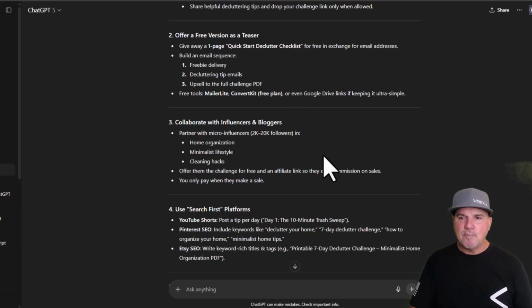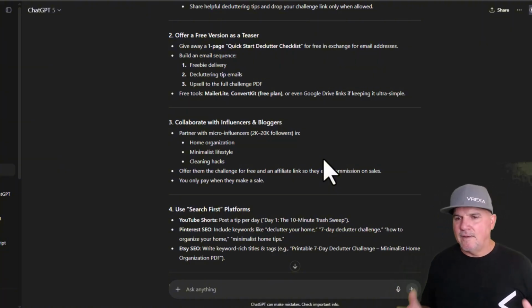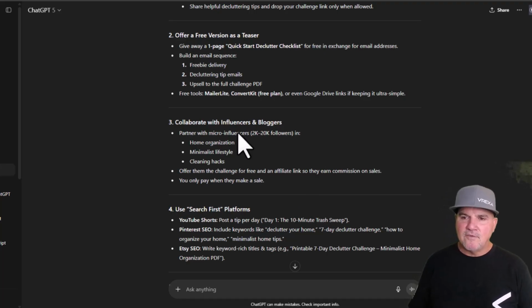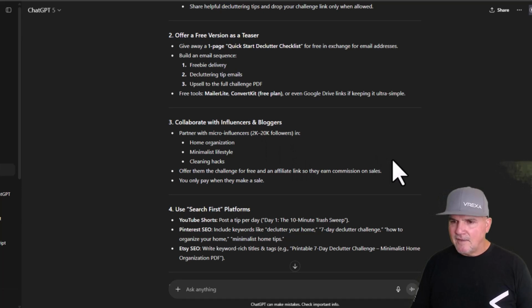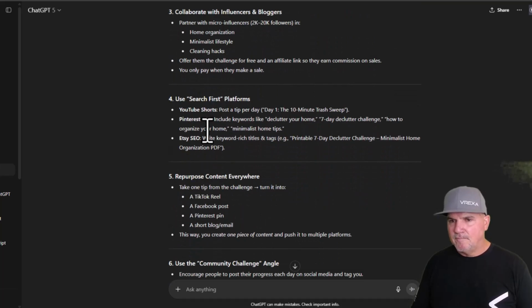And if you can upsell that during that process, they're already in there. They already put their credit card in, so a checkbox to bump that sale up is no big deal. Collaborate with influencers. Yes, you can do that, but you've got to have some people that you know to do that and make money. The other thing is doing YouTubes, getting it out there, pushing it out.